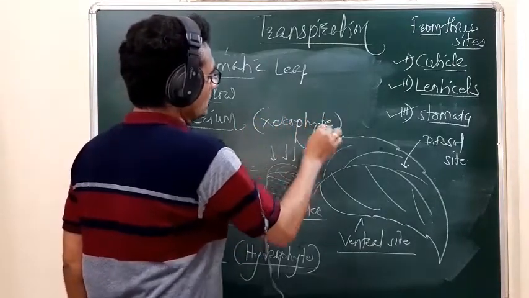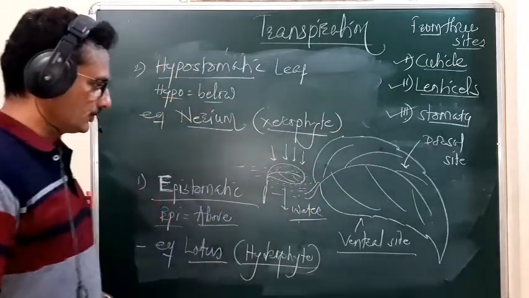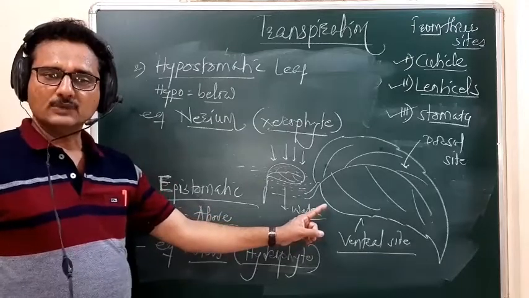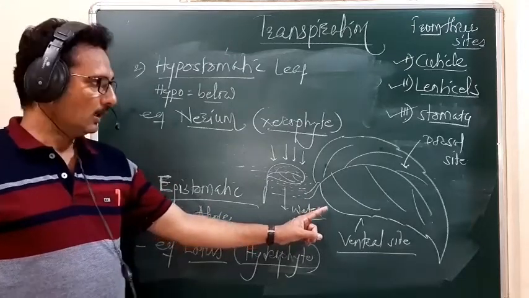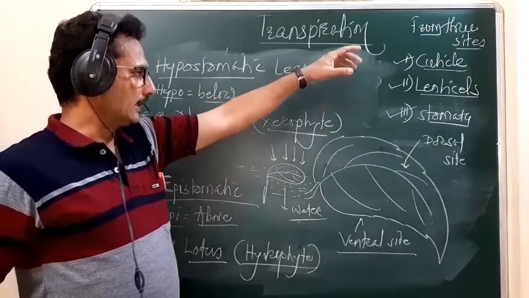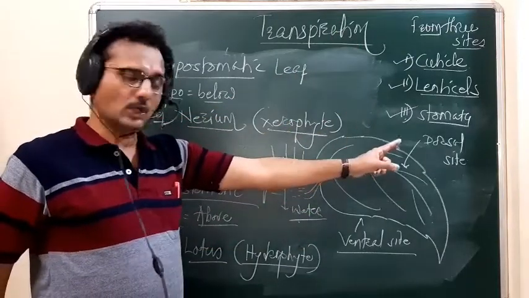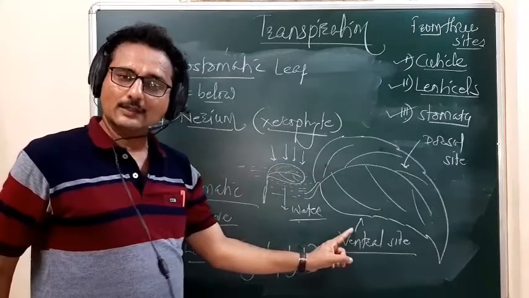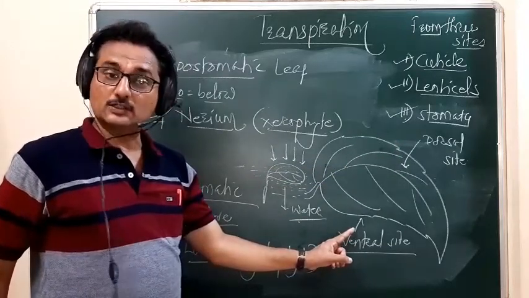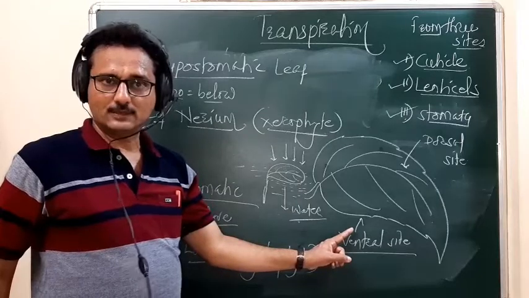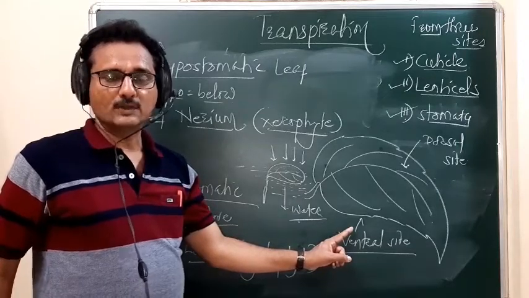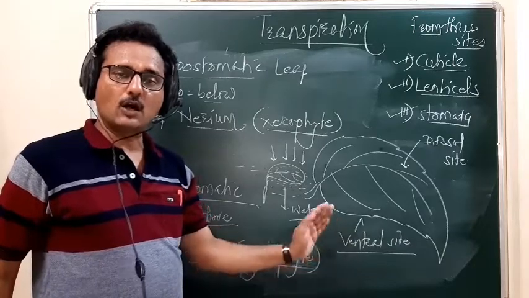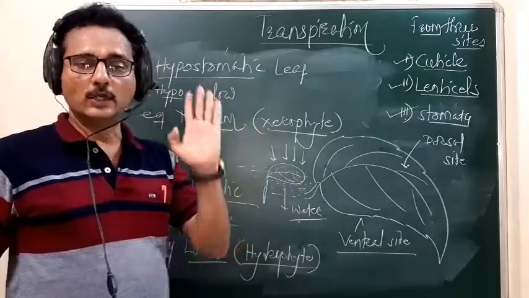Okay, in case of xerophyte, the stomata are situated toward the ventral side of the leaf, because again this is one more xerophytic character. Directly the light comes in contact with the dorsal side, and when the stomata are situated all along the ventral side, then the transpiration rate will be checked. So this is the reason behind the situation of the stomata all along the lower epidermis.